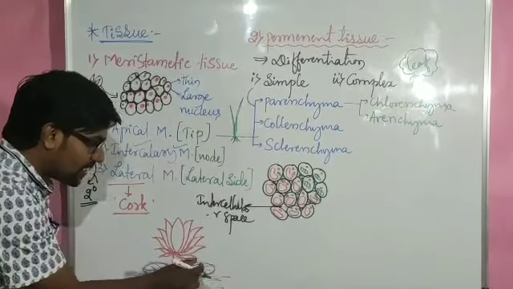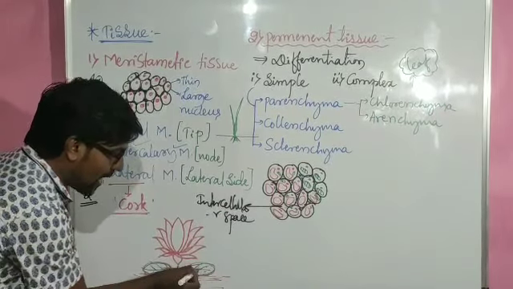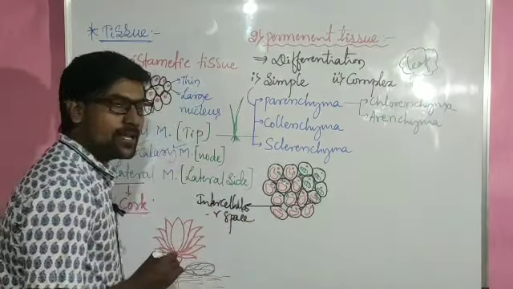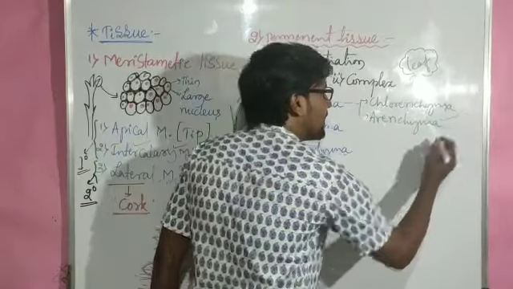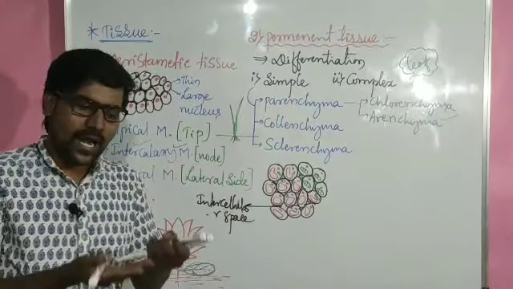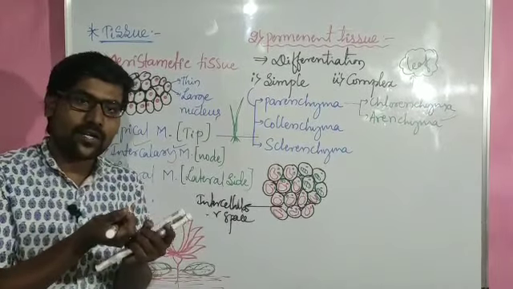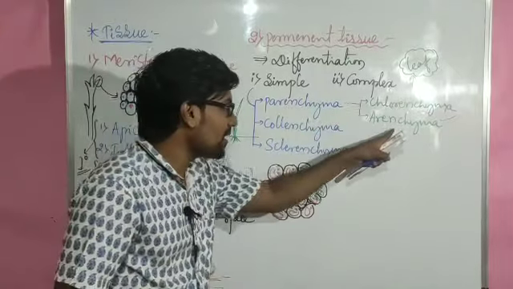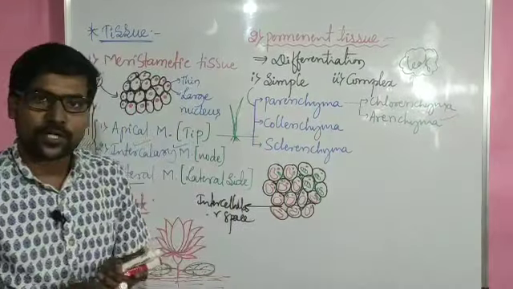Why is it floating? Here in the leaf, parenchyma tissue is present. That parenchyma tissue has air gaps, so we will call it aerenchyma. Aerenchyma tissue is present here. Not only that one, whatever plant part is floating or light in weight, usually that will have aerenchyma. So chlorenchyma and aerenchyma are the major types of parenchyma tissues.